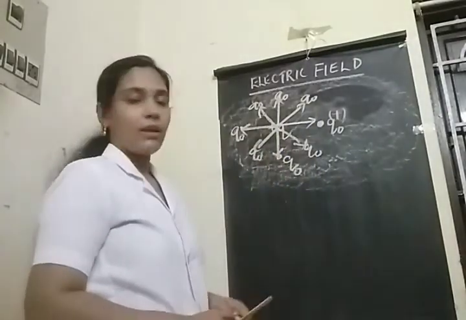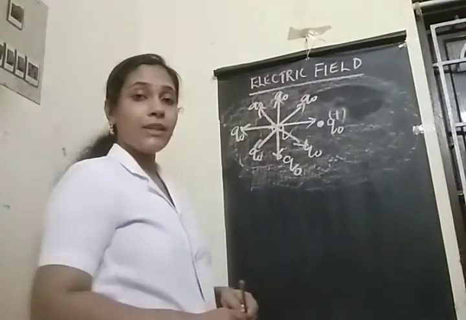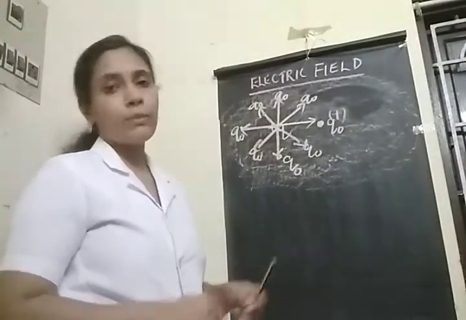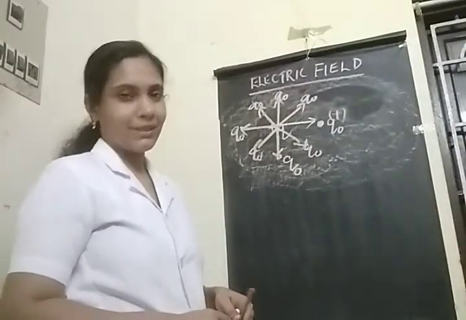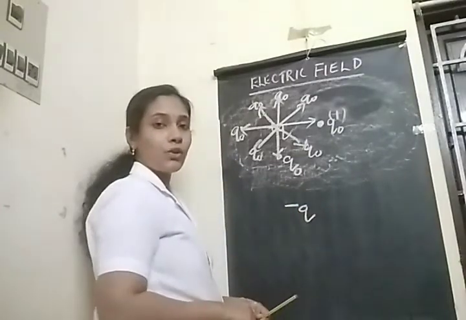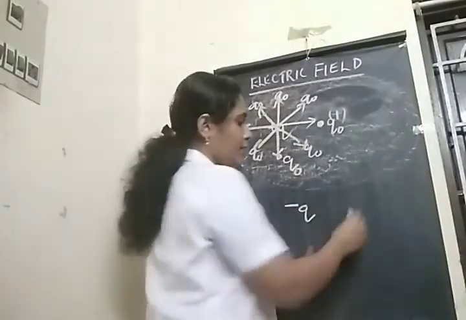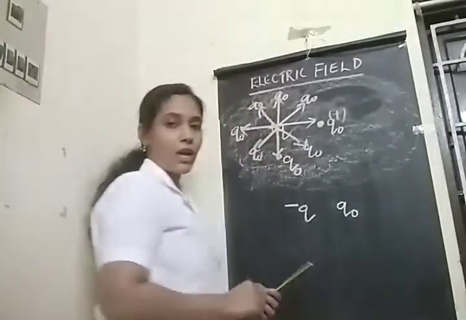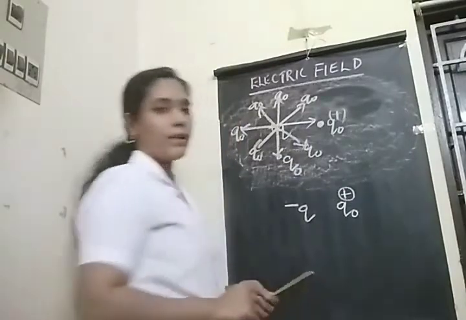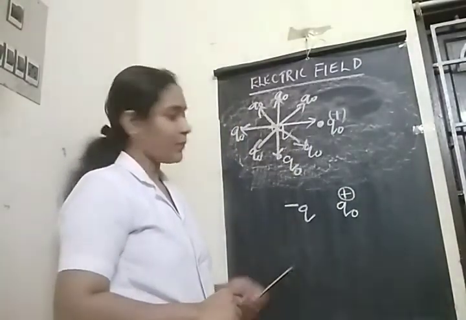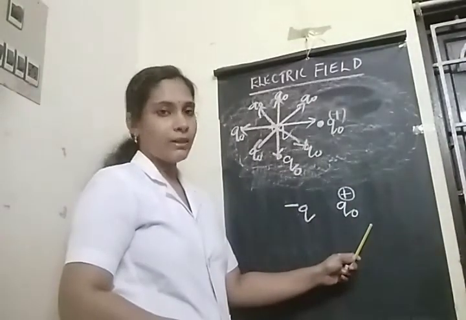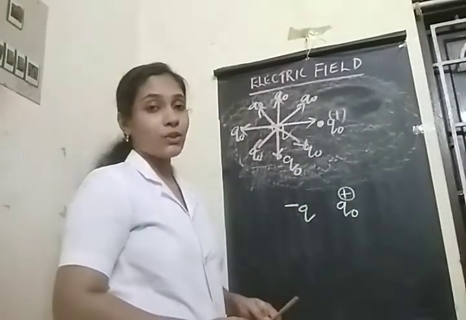So what do you think? If our source charge is a negatively charged body, then what will be the direction of electric field? Suppose a negatively charged body minus Q is located here, and our test charge Q0 is located here, and you know our test charge will always be positively charged. Then this minus Q charge will exert a force on the test charge. What will be the nature of that force?